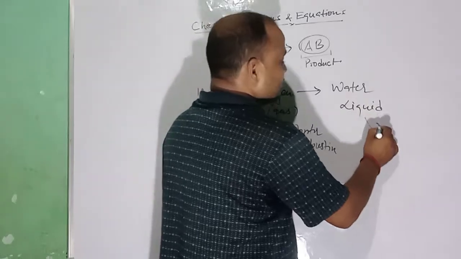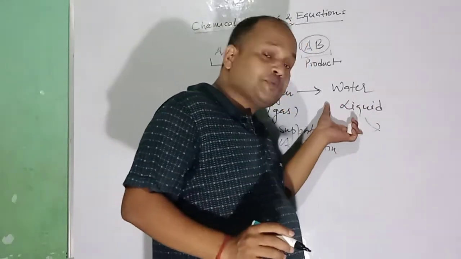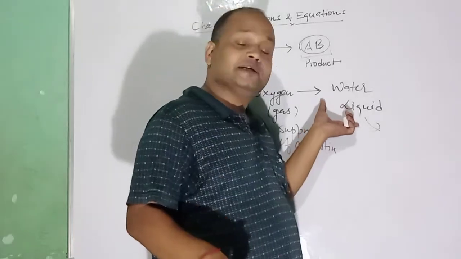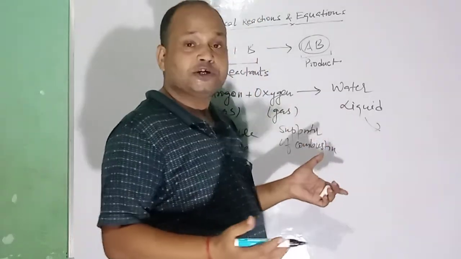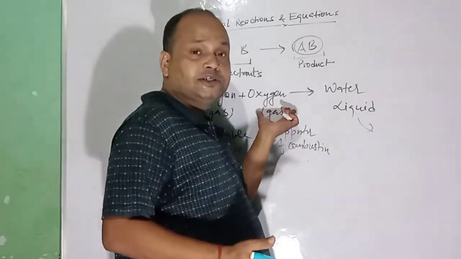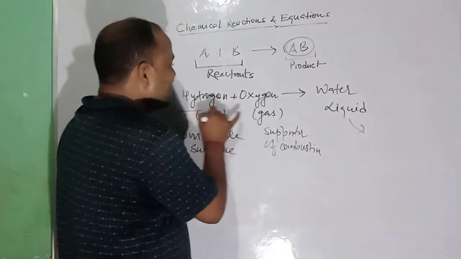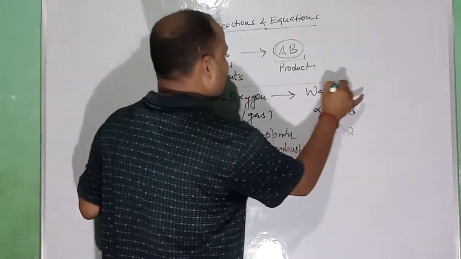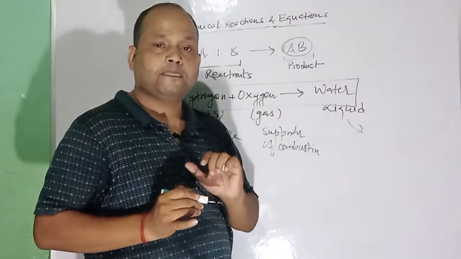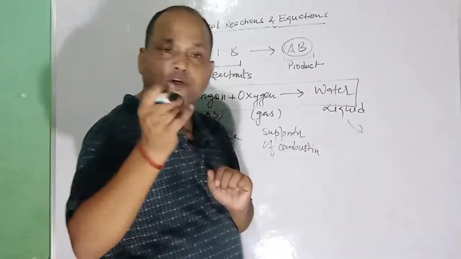But water is neither a supporter of combustion nor a combustible substance. It has its own different properties which differ from the properties of hydrogen and oxygen. So this is an example of chemical reaction. Is it clear? Surely it should be.